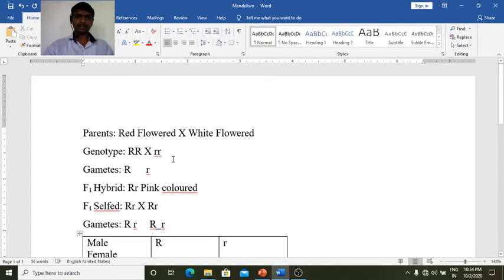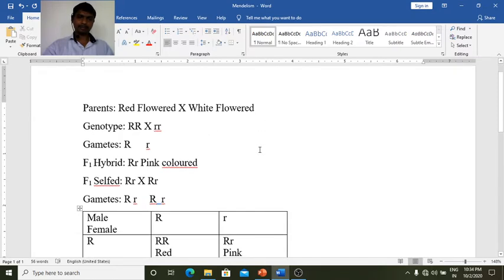So this is the monohybrid cross between a red flowered pea plant and a white flowered pea plant.